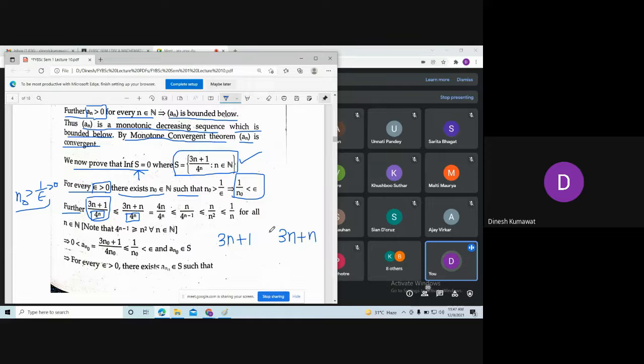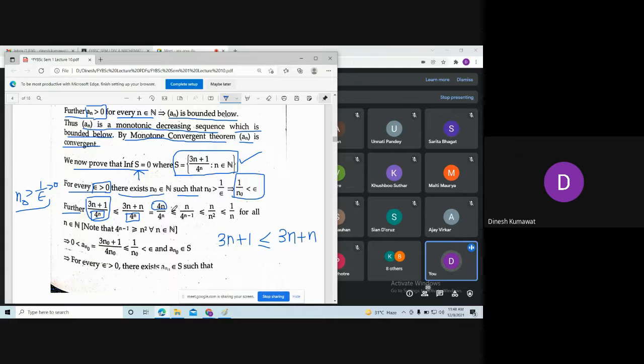So can I say this is less than or equal to 3n plus n? Yes, sir. Now observe the right-hand part. 3n plus n gives me 4n, divided by 4 to the power n. Now what is the relation here?